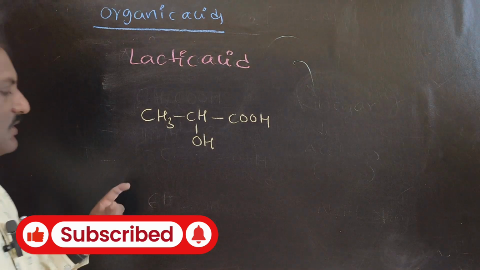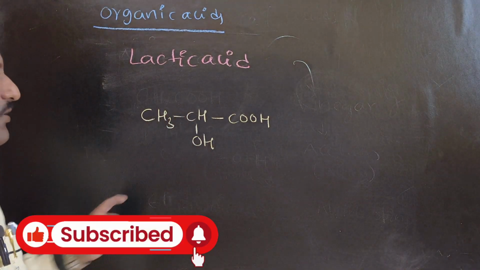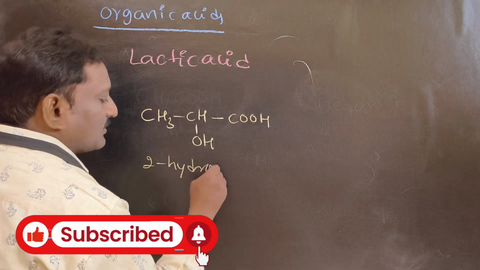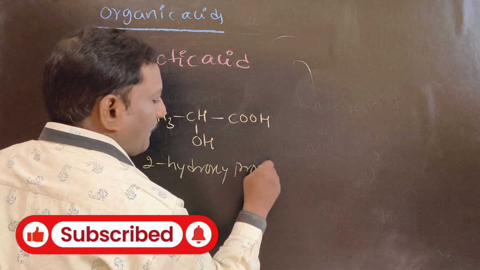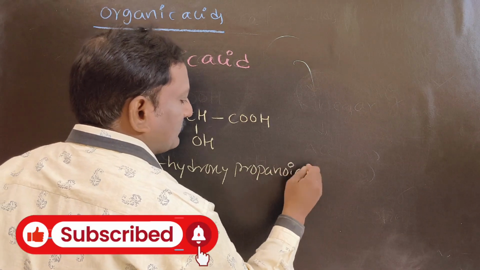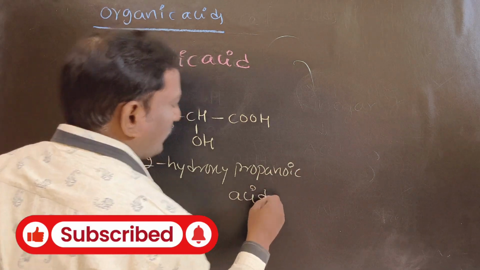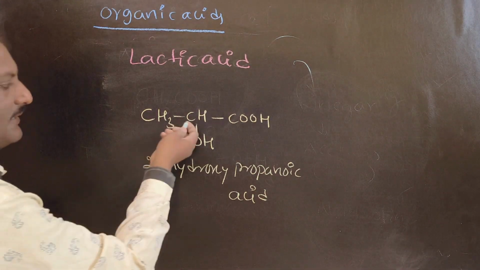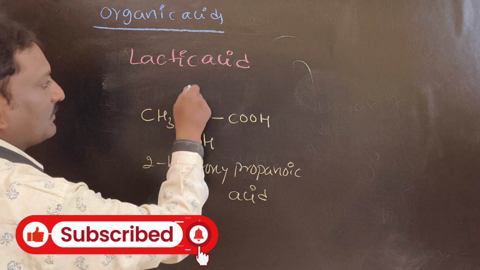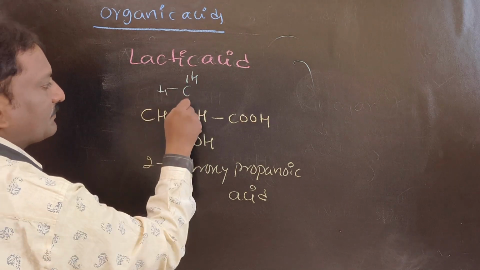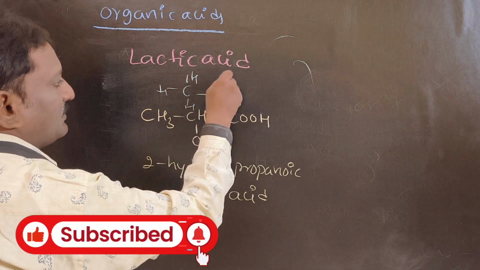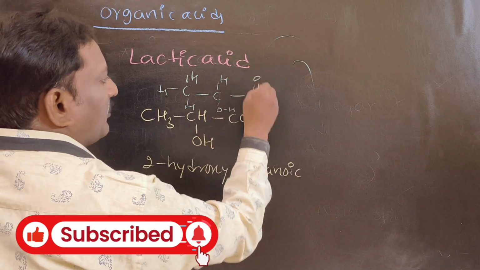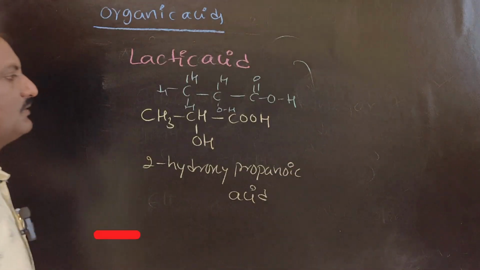So this is a structural formula. 2-hydroxypropanoic acid is also called lactic acid. If you want, you can draw the detailed structure. That is CH3, CH, OH, C double bond O, OH. This is a detailed structure.